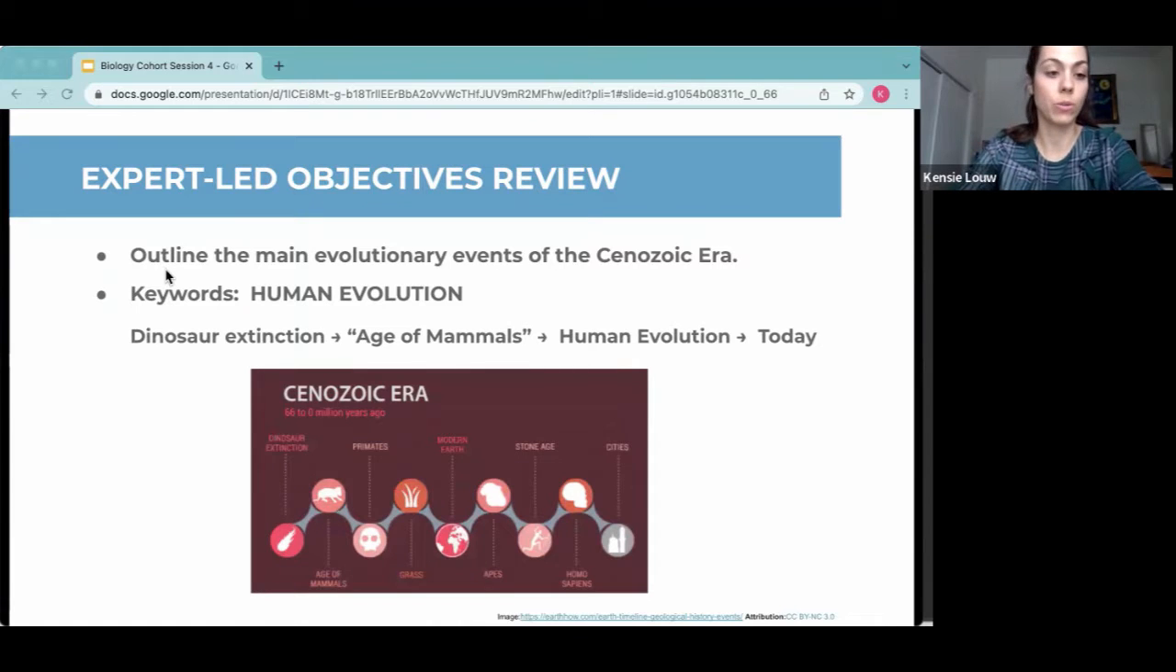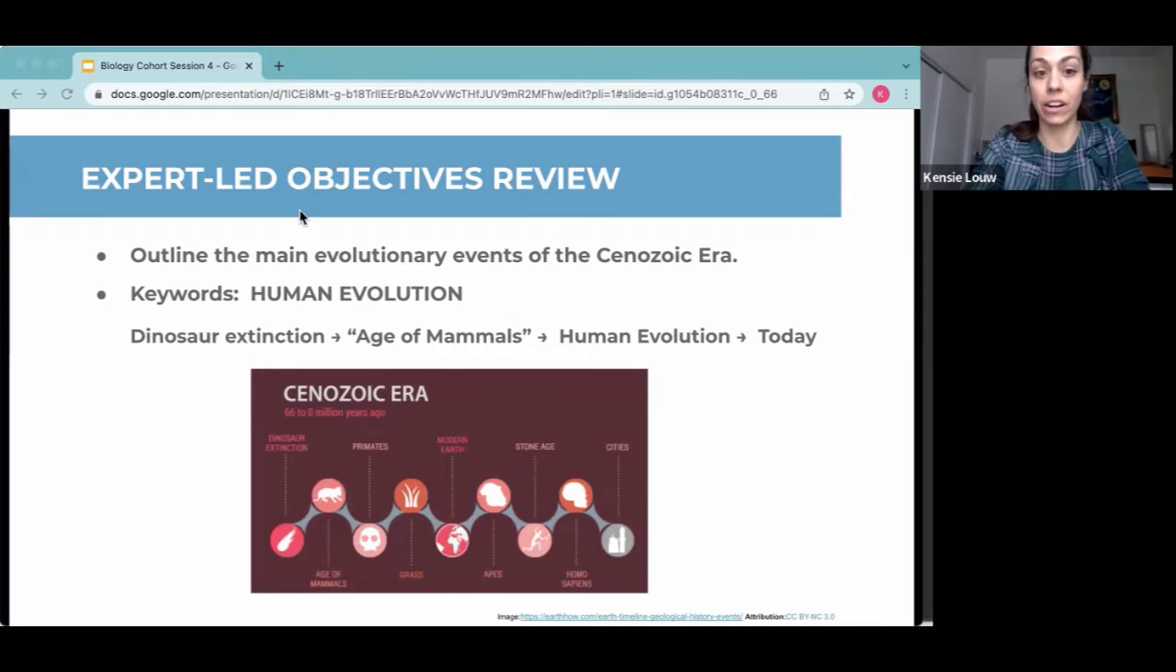Okay, so we are going to talk about this objective: outline the main evolutionary events of the Cenozoic era. And the key word, the big one to remember here, is human evolution. And within that, there are some other key terms to help you remember what's going on in this era, which are dinosaur extinction, the age of mammals, and then human evolution to today.